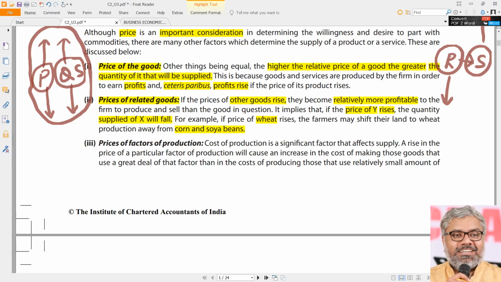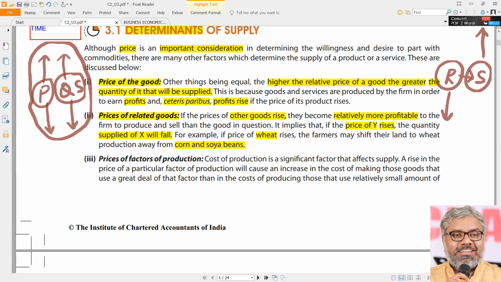On an overall basis, in the market as a whole, definitely the cultivation of corn and soybeans will reduce and the cultivation of wheat will increase, which means the supply of wheat will increase, and the supply of corn and soybeans will decrease. So that's what happens when there is a change in the prices of related goods or other goods, we can say. Again, can we say that all are related? We cannot say that, not necessarily all the time.